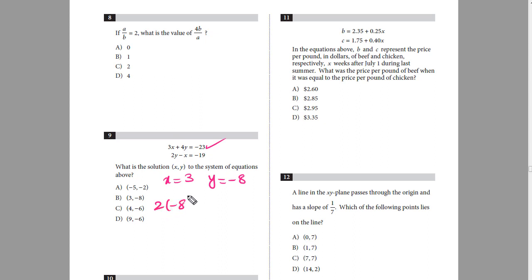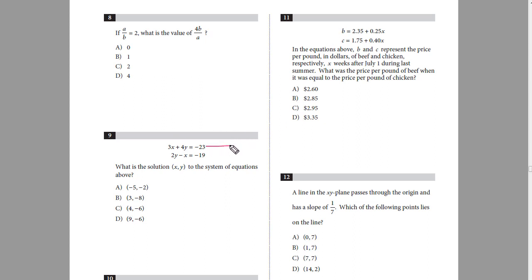2 times -8, because y is -8, so I'll insert -8 in the place of y, minus x is 3, is equal to -19. Okay, so 2 times -8 is -16, -3. Now this is equal to -19. So it is satisfying this equation, so my option B is correct. This is one way in which you can solve such equations. The other method that I recommend is substitution. Now let's solve this question with the substitution method.